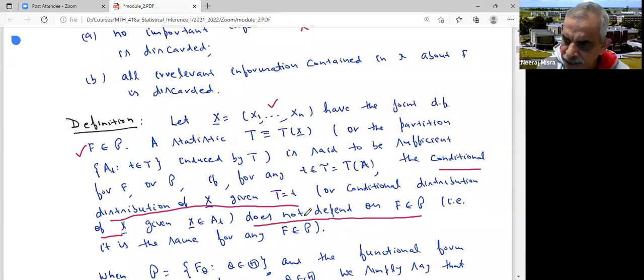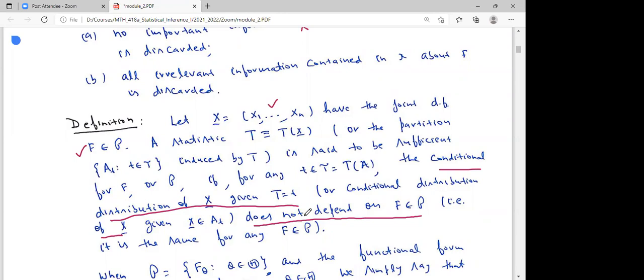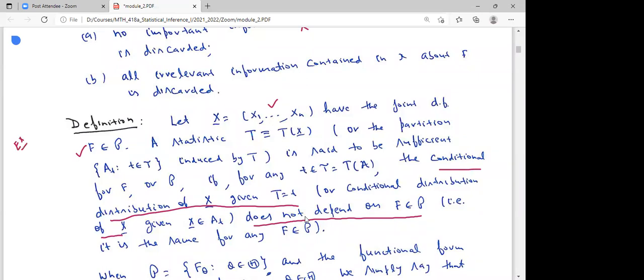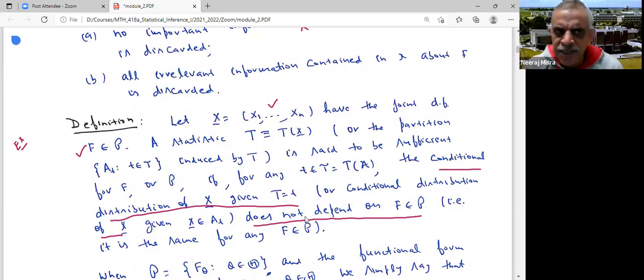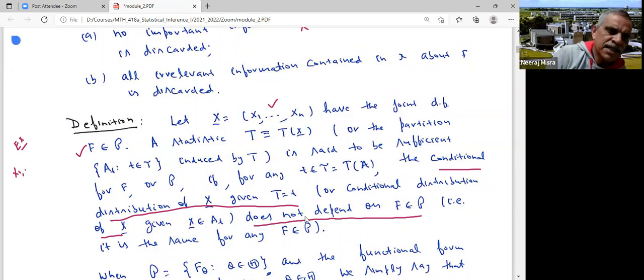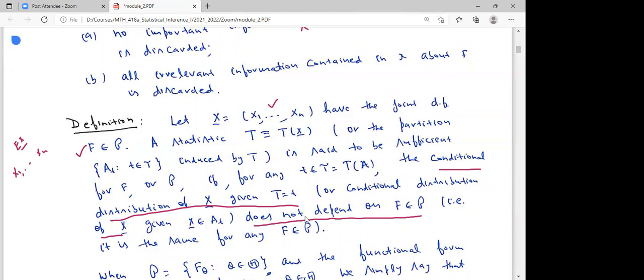No, what is your question? How do you, by looking at the conditional distribution, find out that it is independent of F? Okay, so let us consider an example. A parametric family, you don't have any problem, right? Yes, because if it doesn't contain theta, then we can say it's independent. So now suppose X1, X2, ..., Xn is a random sample.